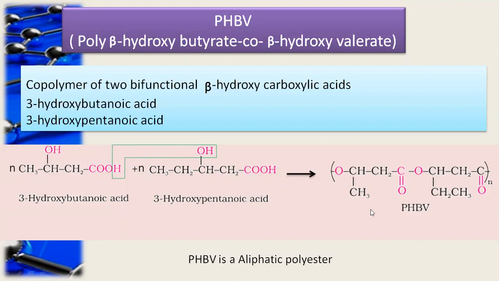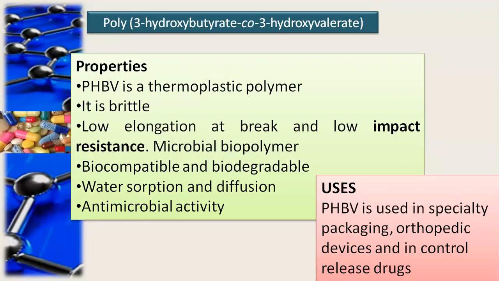And what it forms, see the linkage C=O-O. That linkage is called the aliphatic polyester type of linkage. Like that, this is the formation of PHBV, poly beta hydroxybutyrate copolymer with beta hydroxyvalerate, which is an important example of a biodegradable polymer.